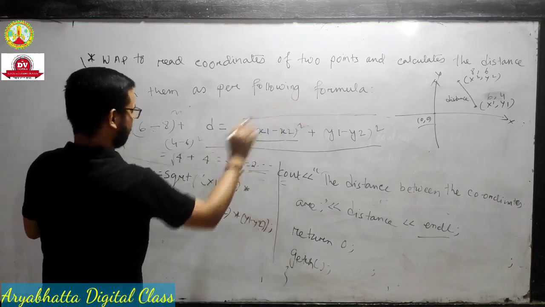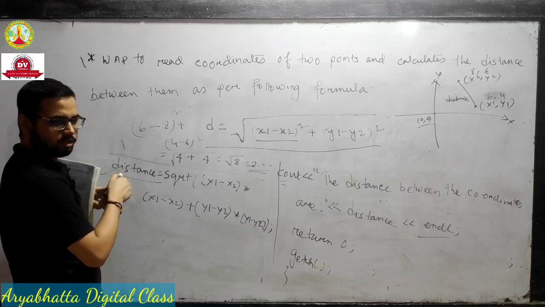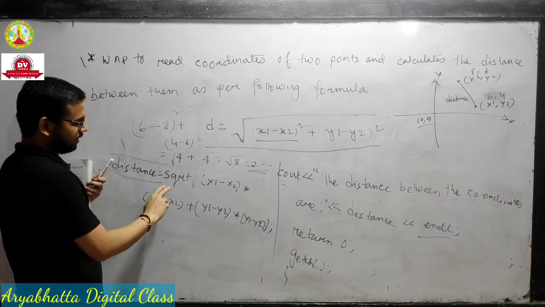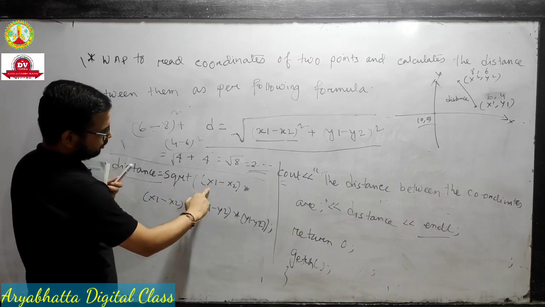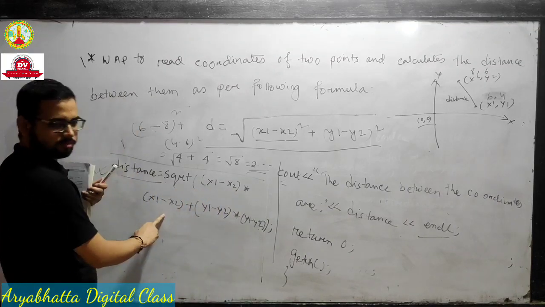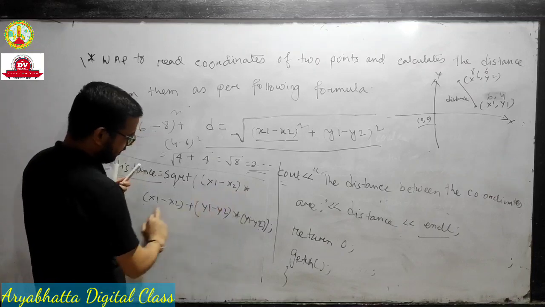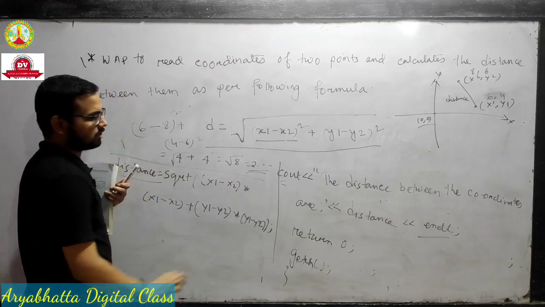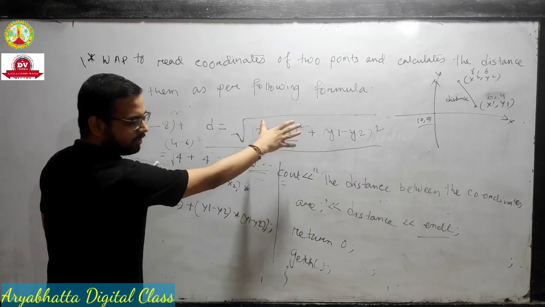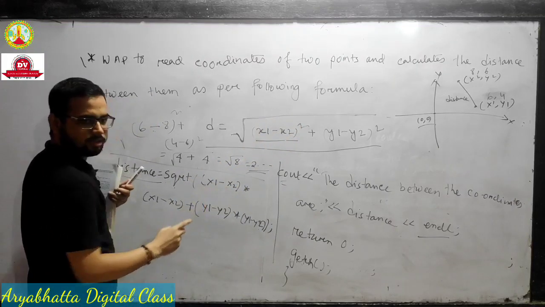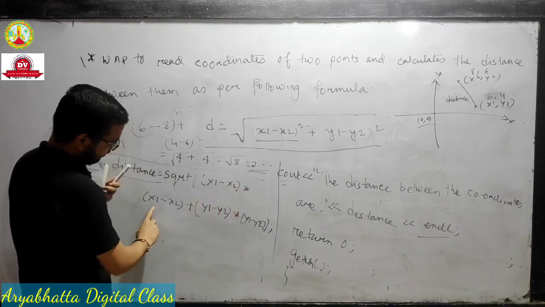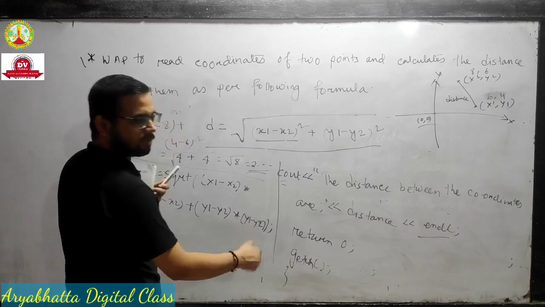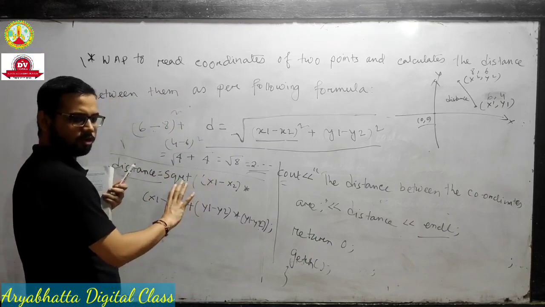For distance, the square root, we have to write sqrt, but the system does not understand that symbol. That's why we write sqrt of x1 minus x2 into x1 minus x2. We have to write it 2 times because this is the whole square. Computer system coding does not understand that pattern. That's why we write x1 minus x2 into x1 minus x2. Again I also write y1 minus y2 into y1 minus y2. And this is the main formula.